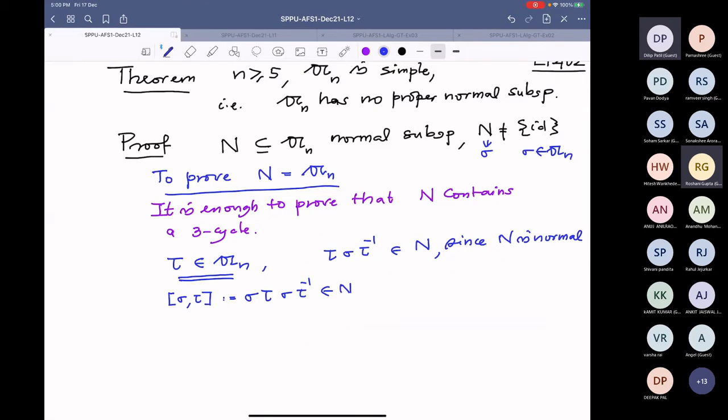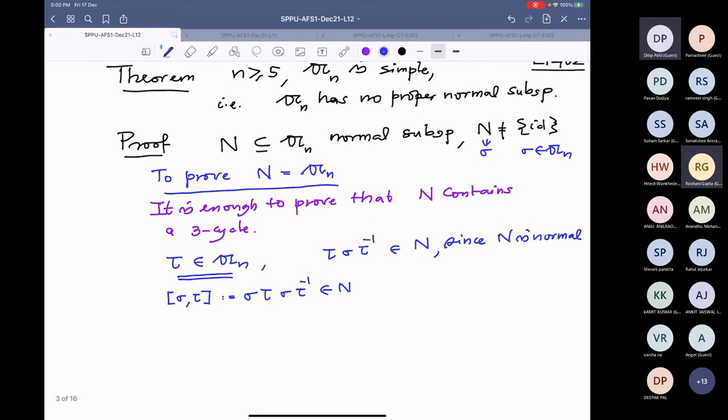Now I want to use that. So I have this element in N and I want to choose tau. It should not commute, but I can choose actually a 3 cycle.